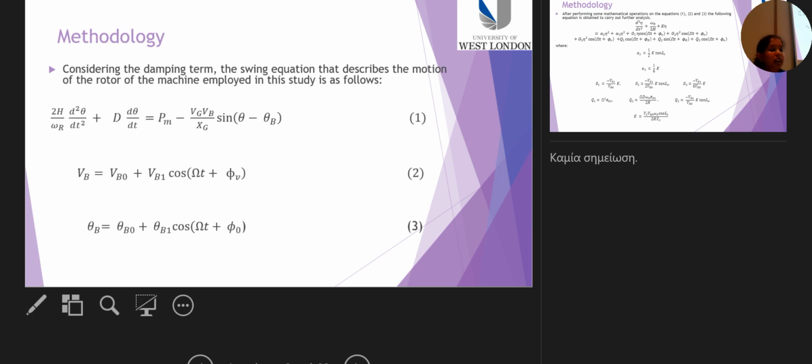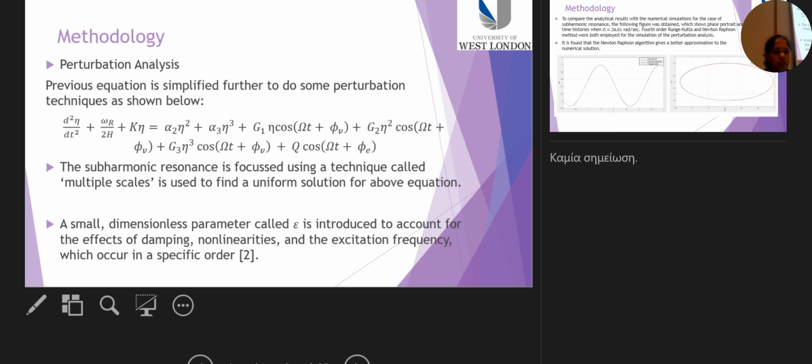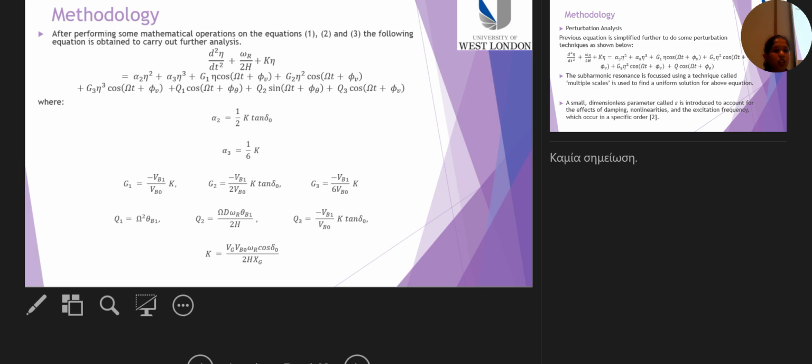Here omega r is the constant angular velocity, H is the inertia, Pm is the mechanical power, Vg is the voltage of the machine, Xg is the transient reactance, Vb is the voltage of the bus system, and theta b is the phase of the bus system. We also consider Vb1 and theta b1 to be small magnitudes.